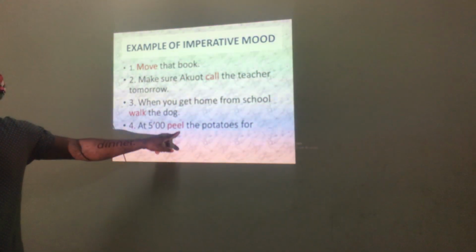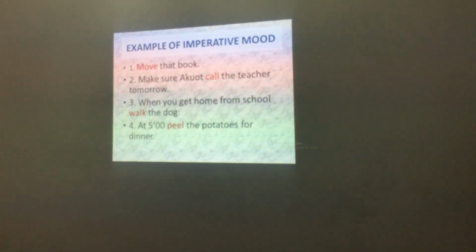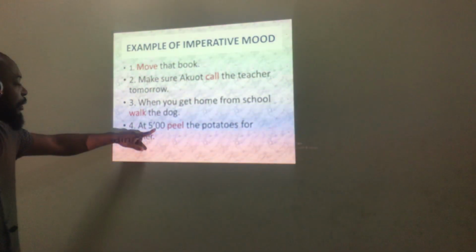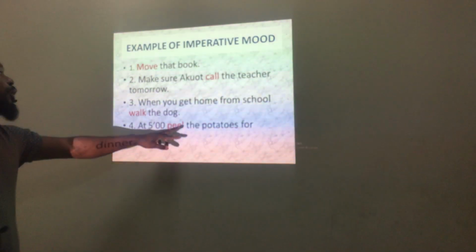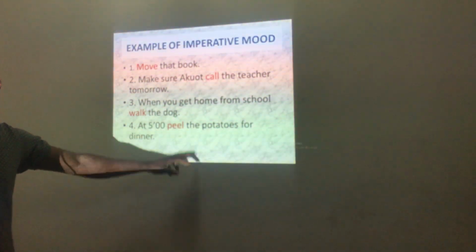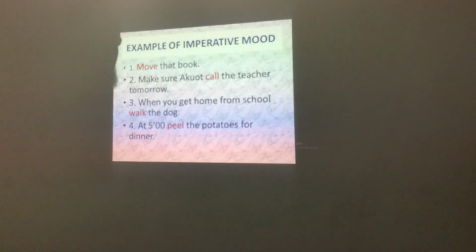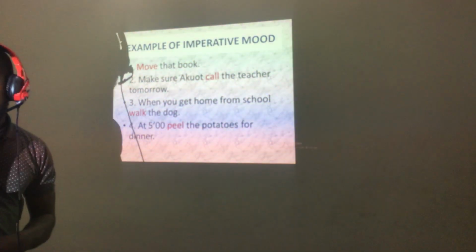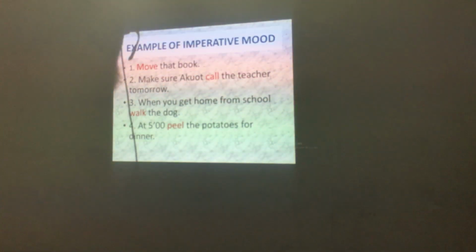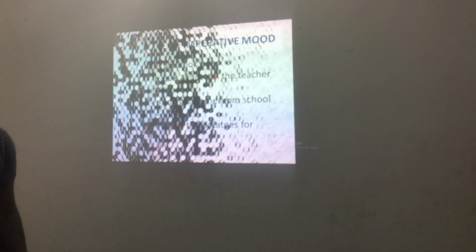You are asked to peel the potatoes for dinner. Giving you the time you are asked to do that, and also what you are asked to do. That is the command. Peel the potatoes for dinner. These are the 4 examples we have for the imperative.